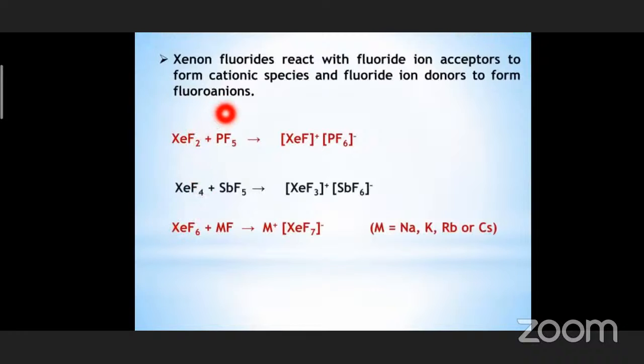Yeah, xenon fluorides also react with fluoride ion acceptors. This one you see. PF5 can accept one more fluorine from XeF2. SbF5 can accept one more fluorine from XeF4. So these are the fluoride ion acceptors.